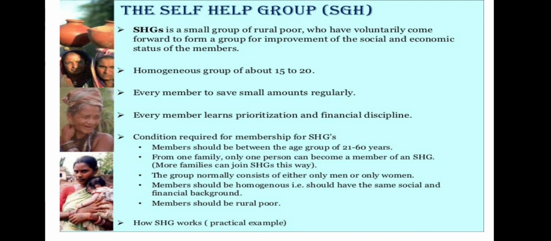After a year or two, if the group is regular in savings, it becomes eligible for bank loans. Loan is sanctioned in the name of the group with the main motive to create self-employment opportunities for the members. In recent years, many commercial and cooperative banks have provided loans to the self-help groups for releasing mortgaged land, for meeting working capital needs, for housing materials, for acquiring assets like sewing machines, handlooms, cattle, etc.